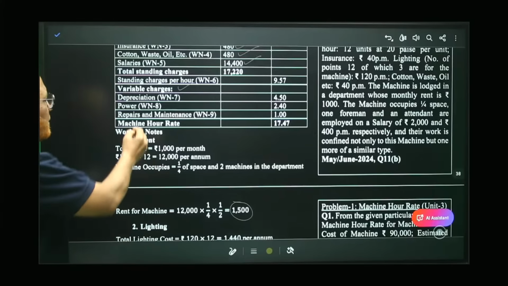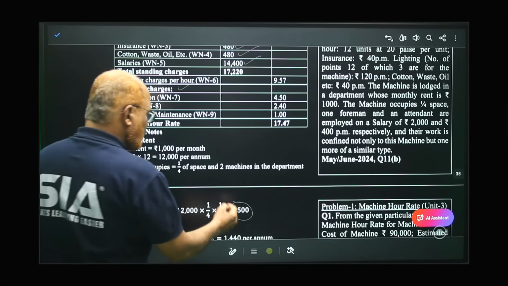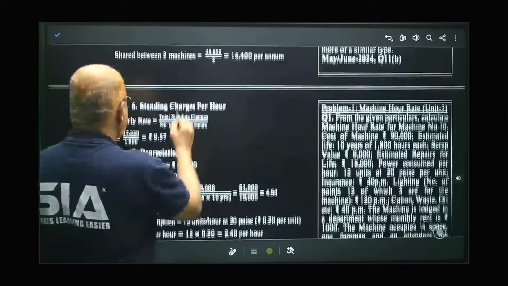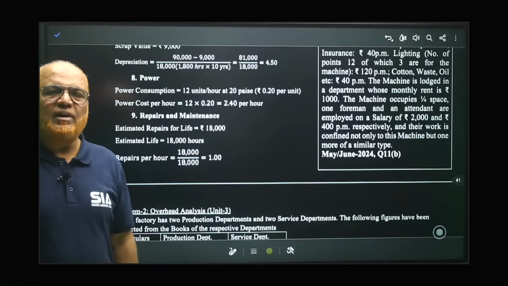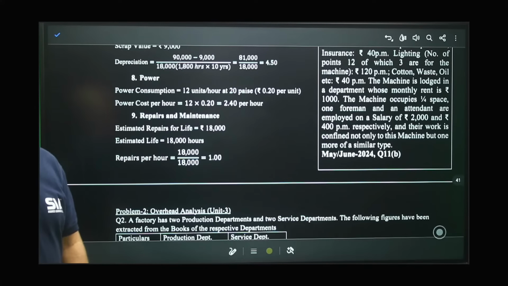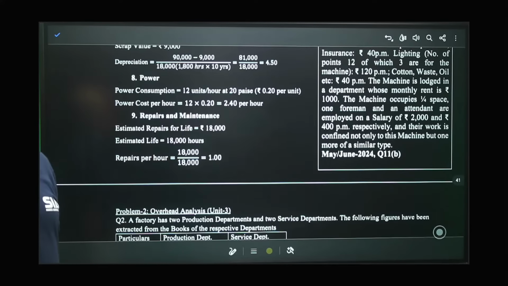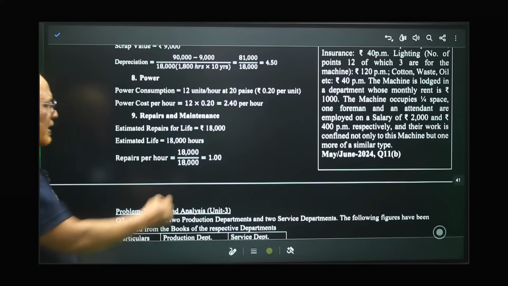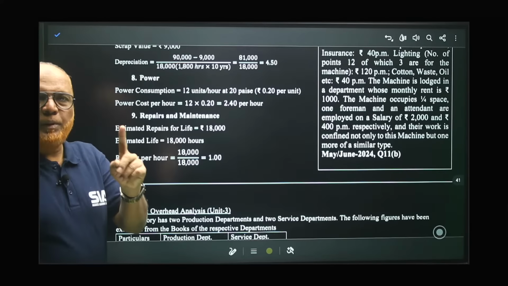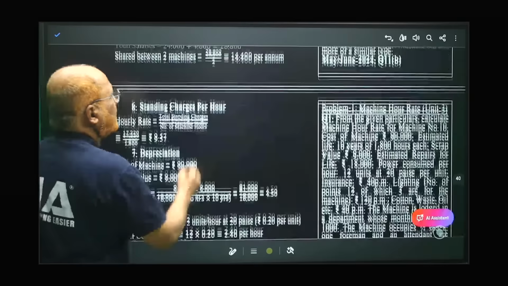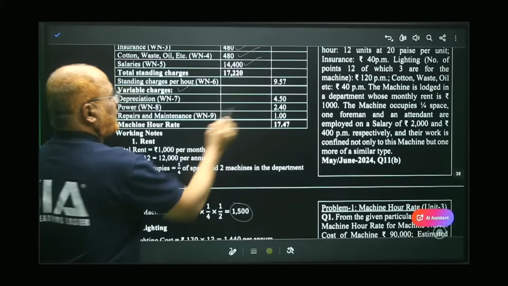Last and final item, repairs and maintenance, working note number 9. So I am coming to working note number 9. Last and final. Repair and maintenance. In the problem it is given repair and maintenance are 18,000 for the life. And in the life, how many hours are there? 18,000 hours. So 18,000 by 18,000, 1 rupee per hour is the repair. So I have taken here 1 rupee. Where is that? Here, 1 rupee.